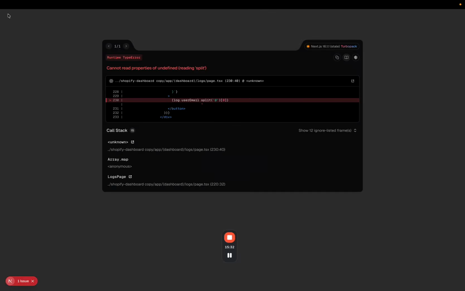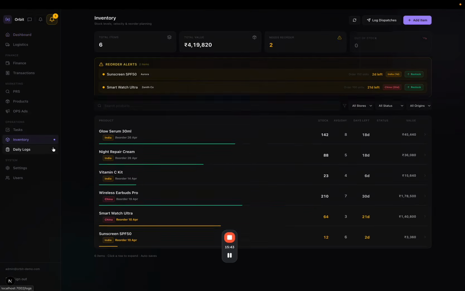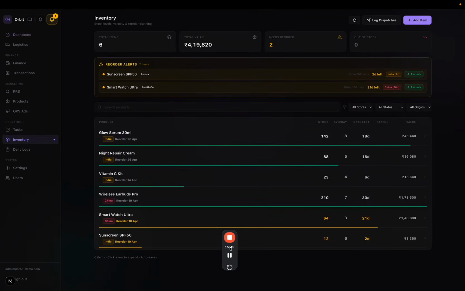In the daily logs page, basically the teammates have to report what they have done for the particular day, and then you review that and you can give them feedback. Okay, this was good, this was that, as per the task that you have assigned them here. And a very important thing is inventory. By the way, don't go and start running any of these products. This is just dummy data. This is basically to help you track all the inventory that you have or might need.